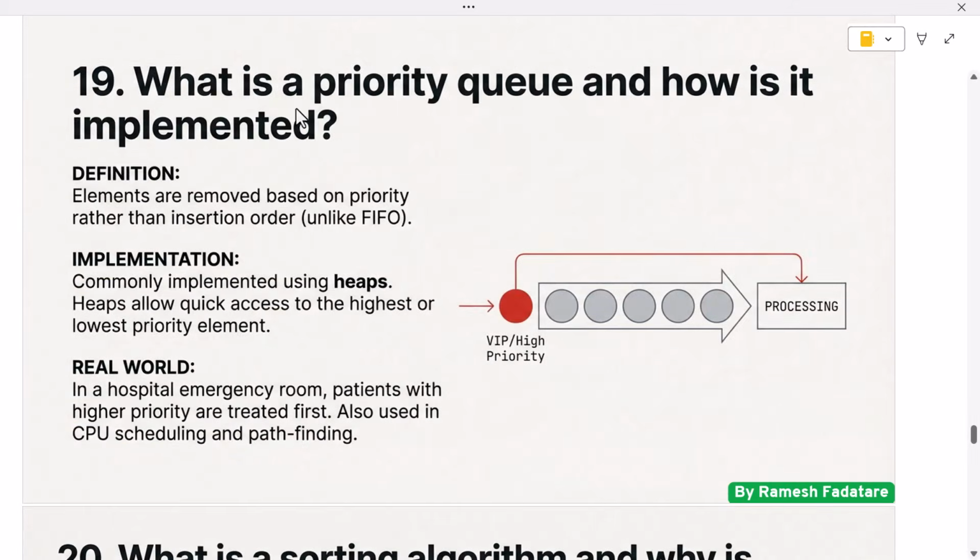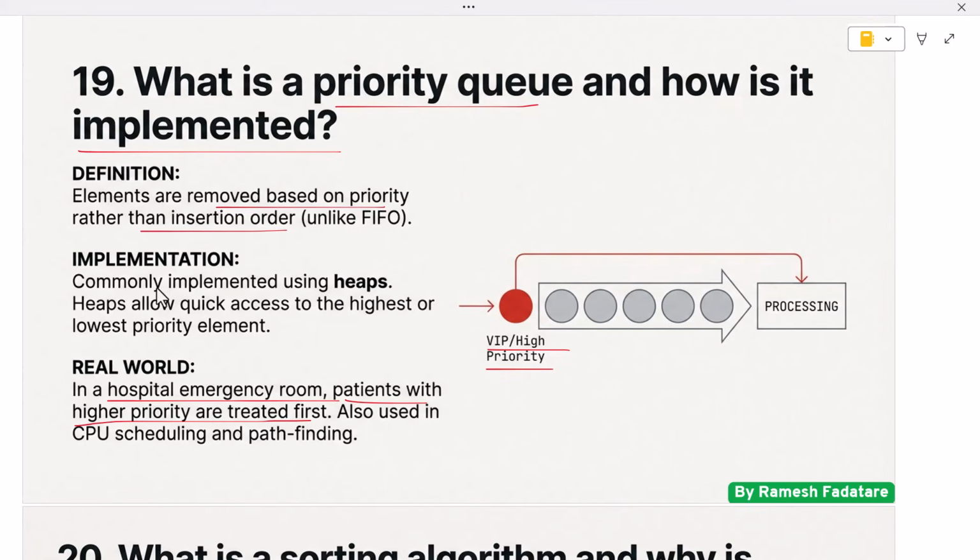Next question: what is a priority queue and how is it implemented? A priority queue is a data structure where each element has a priority. Elements with higher priority are removed before elements with lower priority, regardless of insertion order. Unlike a normal queue where elements follow first in first out order, a priority queue focuses on importance. For example, in a hospital emergency room, patients with higher priority are treated first.